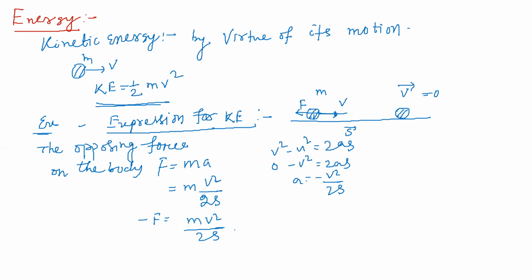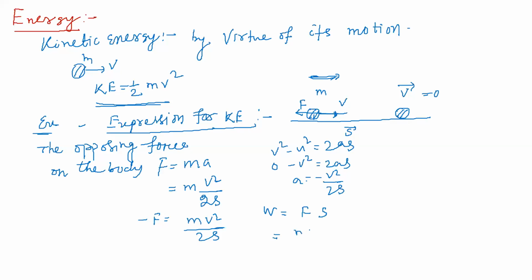And students, as the body moves against the applied force, the displacement is along the force applied by the body. I'm applying the force in this direction, and the body is moving in this direction. That's why its displacement is along the force applied by the body. So here net work done by the body against the opposing force is equal to how much? Work is equal to force into displacement, students.